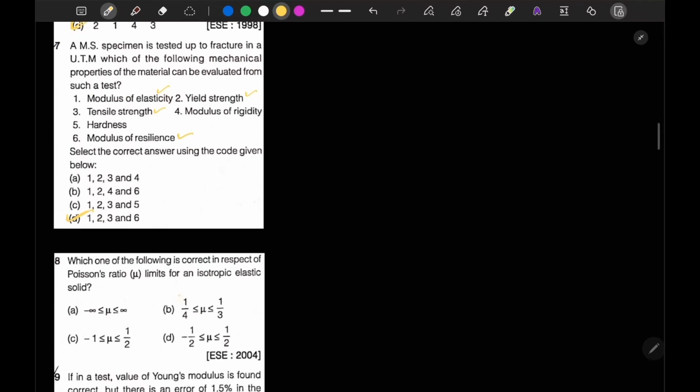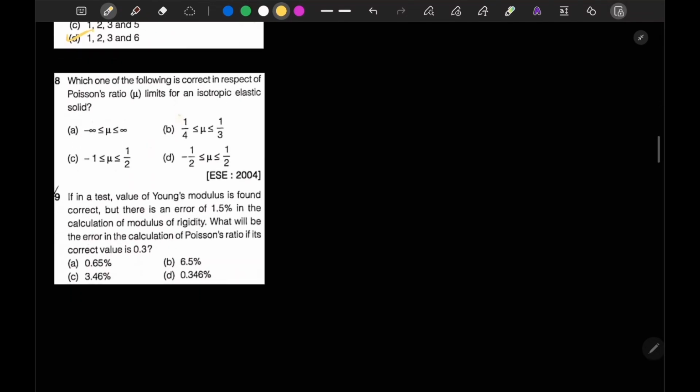Now moving to the next question, it is mentioned, which of the following is correct with respect to Poisson ratio for an isotropic elastic solid? Ideally, the value of mu is between -1 to 1/2 for isotropic elastic solids. Next, if in a test the value of Young modulus is found to be correct, so let's solve question number 9. It is mentioned that the E value is correct.